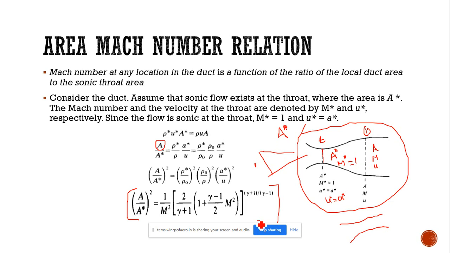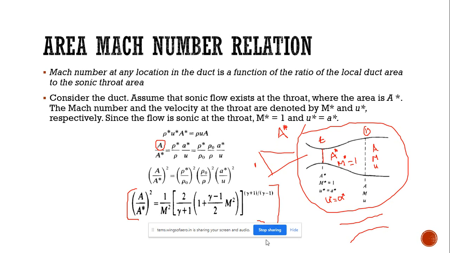For shocks in the nozzles, they won't consider the area. Only sometimes they may ask the length of the shock, where the shock is standing. That time we need to derive the area ratio, or substitute the values for the area ratio. We need to find the Mach number, and we need to find the area. After that only we can say where the shock is, and at what location the normal shock is there.